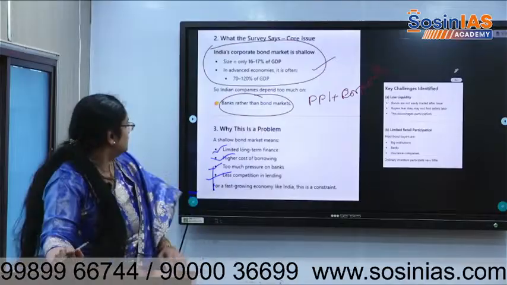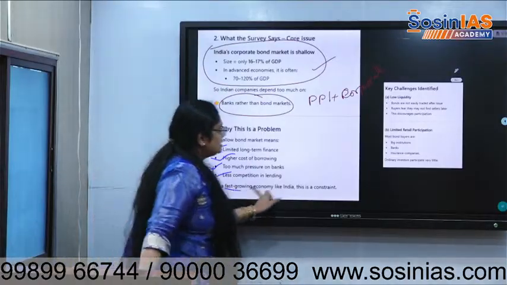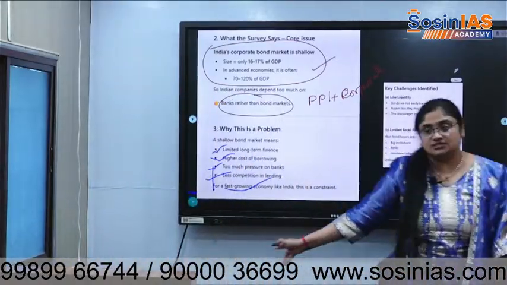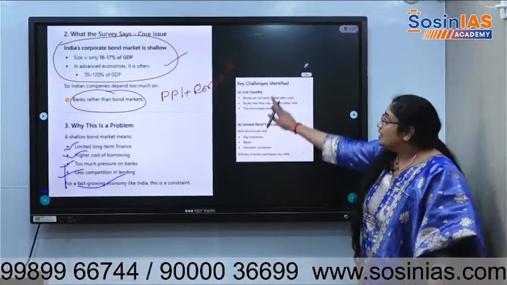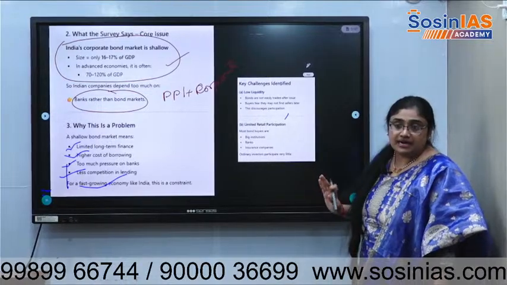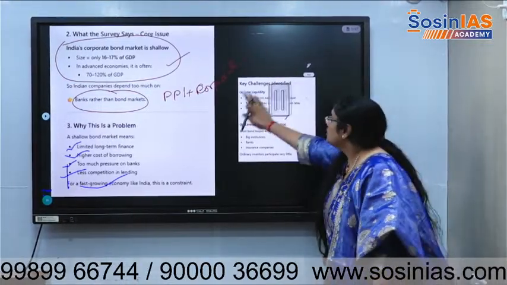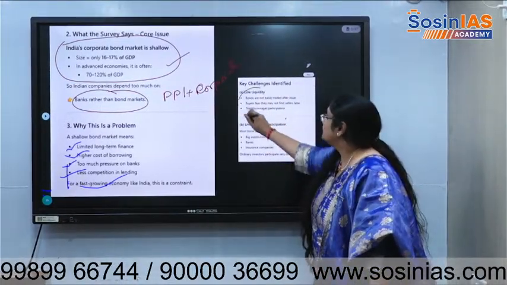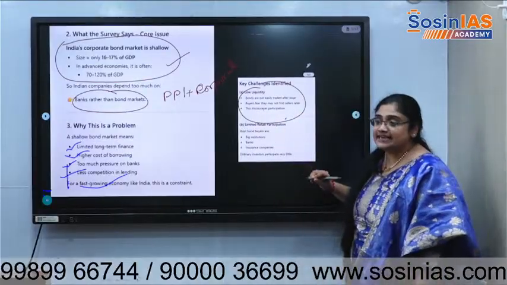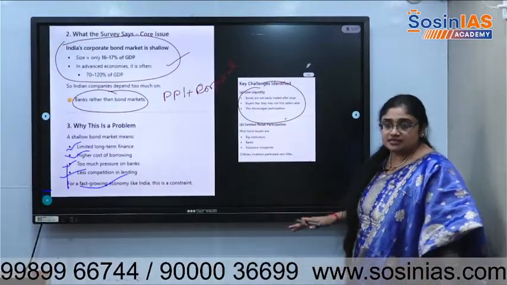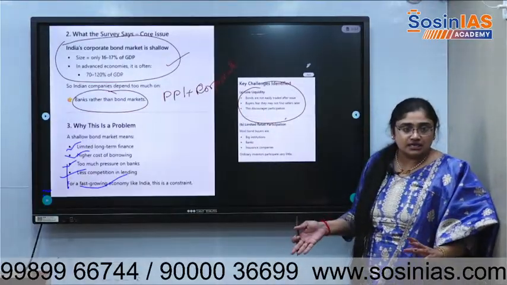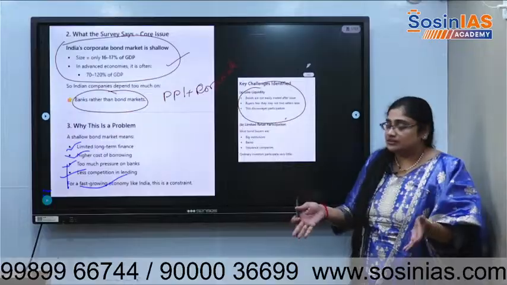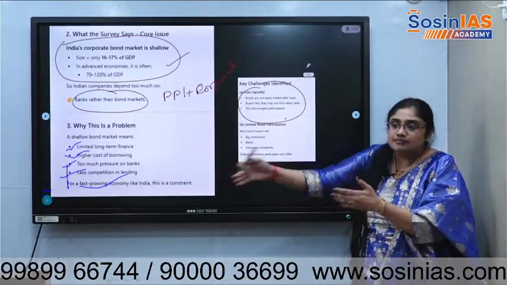Okay. So for a fast growing economy like India, this is one of the constraints. FDI and FII outflows are one constraint. Then this corporate bond market is the constraint. So there is low liquidity. Bonds are not easily traded after issue. So even if corporate bonds are issued, people are buying, they need to put that money. You can't second trade the bonds.